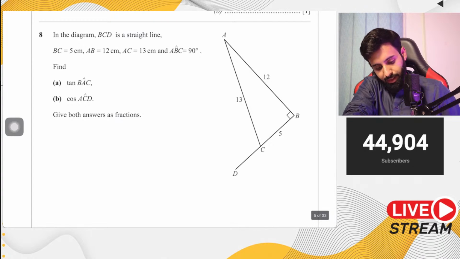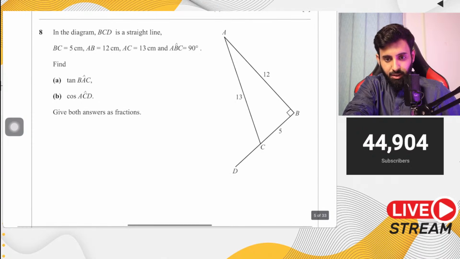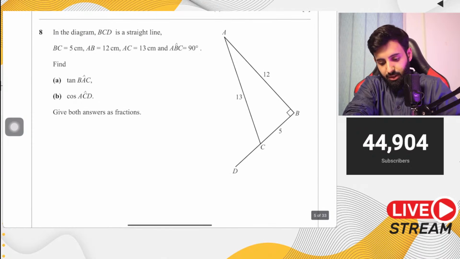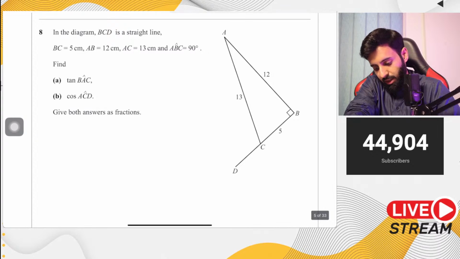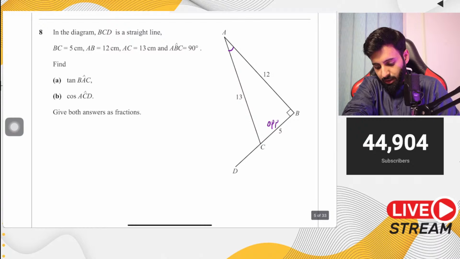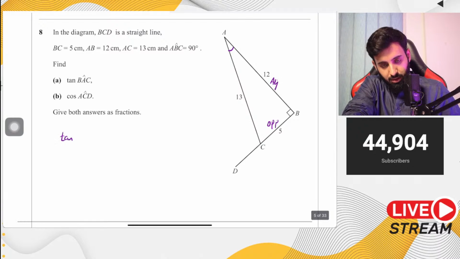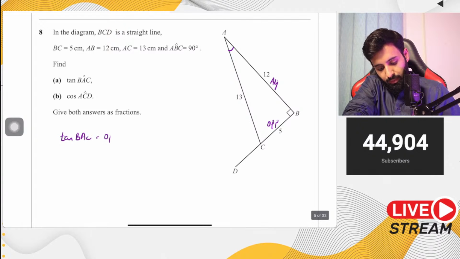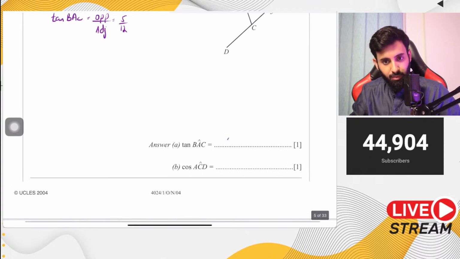5 upon 12, that is the correct answer. Tan of BAC is going to be opposite upon adjacent. So opposite upon adjacent. Remember, this is the angle BAC. So this becomes your opposite length, and this becomes your adjacent length. So tan of BAC equals opposite upon adjacent, which means 5 upon 12. And there you go. That's your answer.